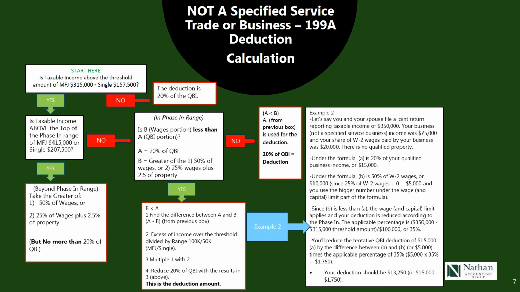That is, our deduction under 199A would be $15,000 minus the $1,750 that we found in this calculation, for a deduction of $13,250. The closer we get above the threshold and to the top of the range, the closer we will get to only using the test, which is 50% of the wage or 25% of wages plus 2.5% of property.